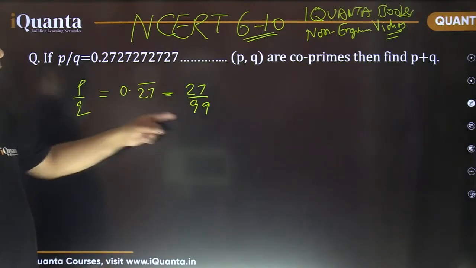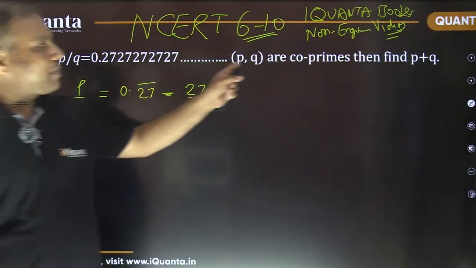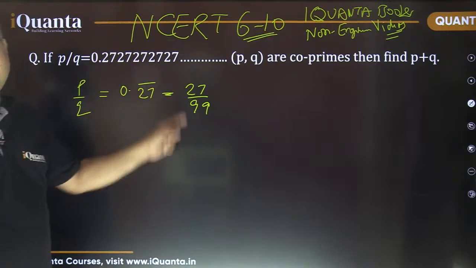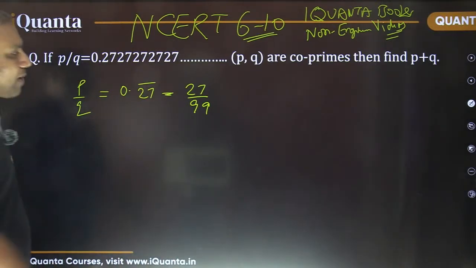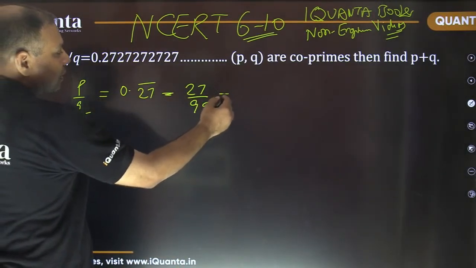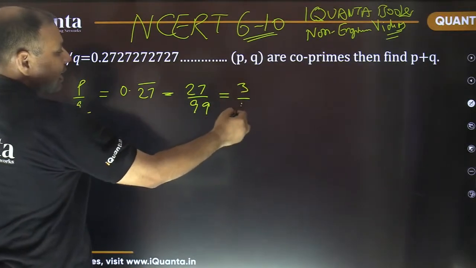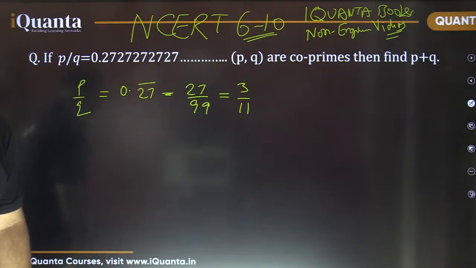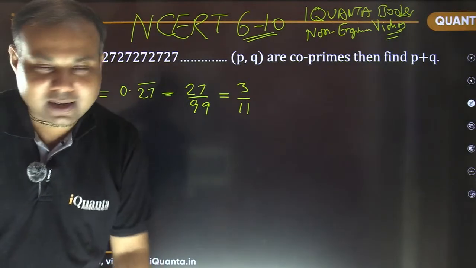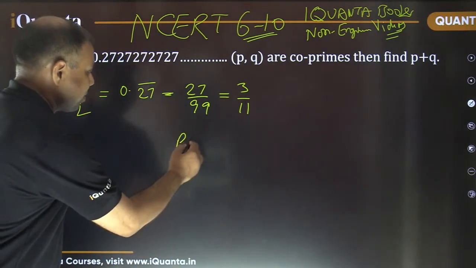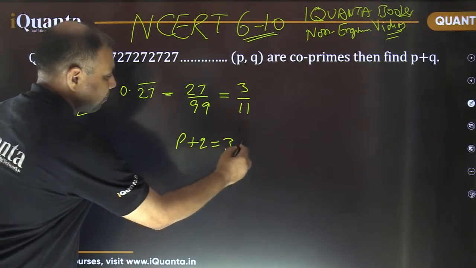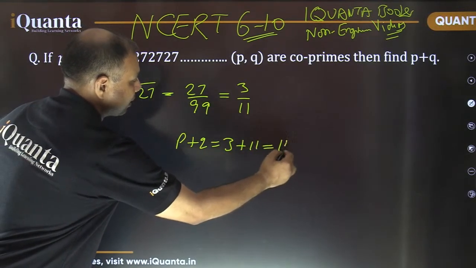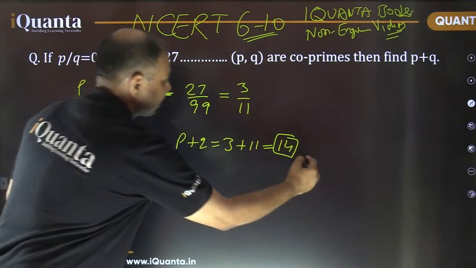But these P and Q are not co-prime. It is mentioned that P and Q are co-prime, so you need to simplify it first. 9 is the common factor. 9 3s are 27 and 9 11s are 99. So the answer would be 3 plus 11. So 14 is the right answer. P plus Q is 3 plus 11, that is 14.